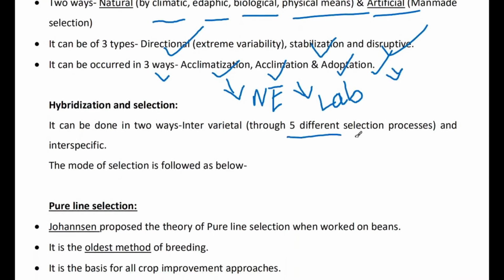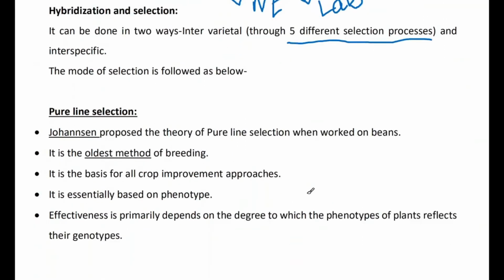Selection may be of different types. The five most important selection processes for hybridization are given here. Pure line selection was given by Johannsen. The questions are coming also. In pure line selection, he worked on beans, Phaseolus vulgaris, crop plants which are mainly observed in African countries. Now in India it is also popular. It is the oldest method of plant breeding, and it is the basis for all crop improvement approaches.